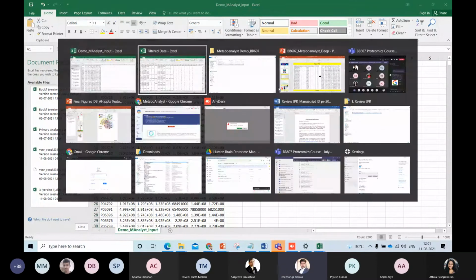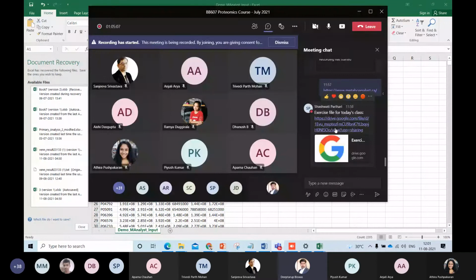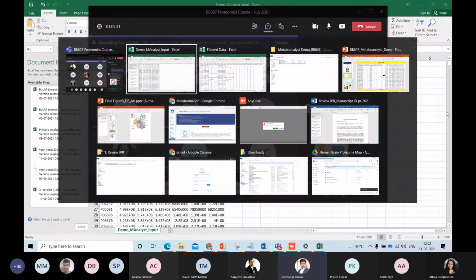Right now, I will request you guys, I think Shashwati has already shared the exercise file with you, to download this file and work along with me. The quiz will happen with this particular file only, so that you are aware of what particular data analysis you need to do, and which analyzed information will give you the answer to a particular question, right?